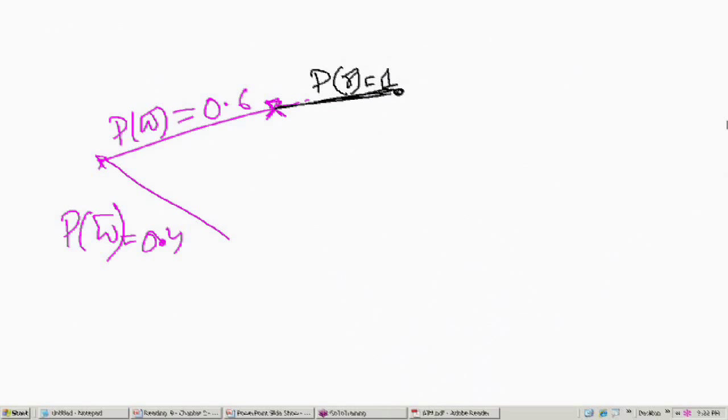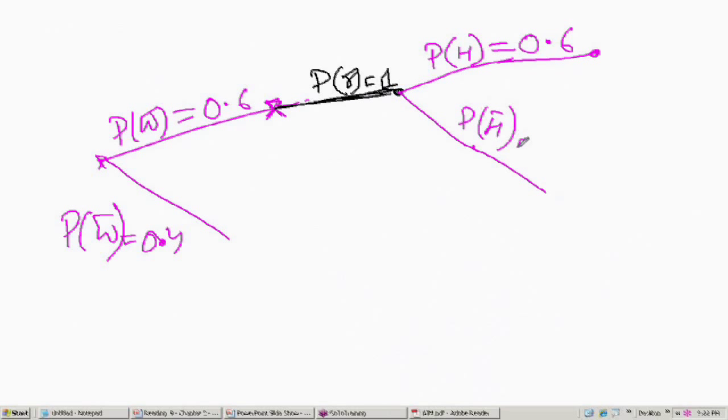When the wife has sent the response, again the postal system may be bad, so the probability that the husband will get the letter is again 0.6, and the probability that he will not receive it is 0.4.